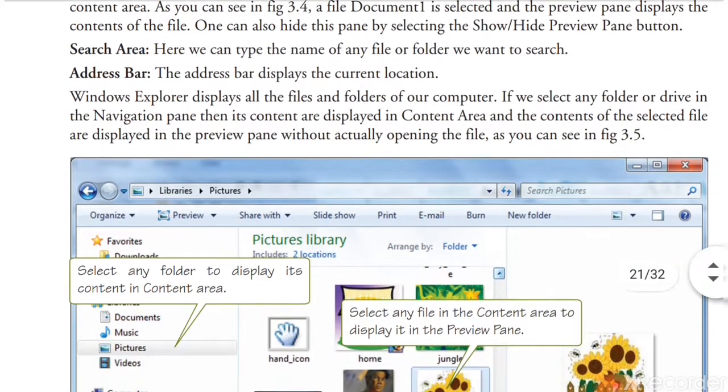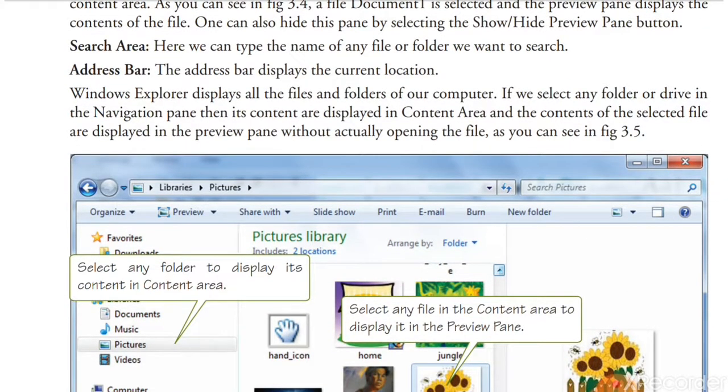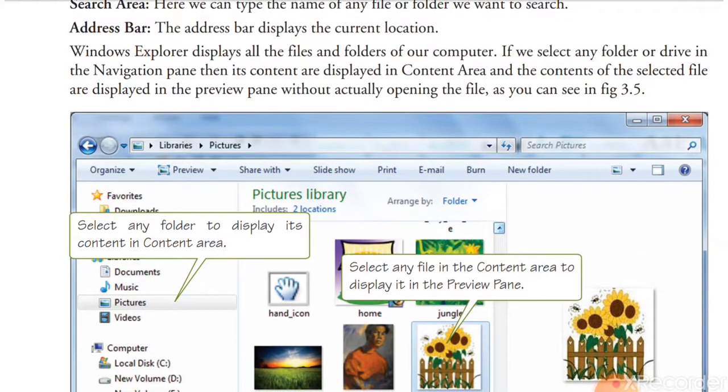Next, Windows Explorer displays all the files and folders of our computer. If we select any folder or drive in the navigation pane, its contents will be displayed in the content area, and the content of the selected file will be shown in the preview pane.